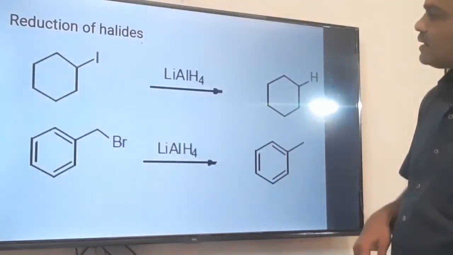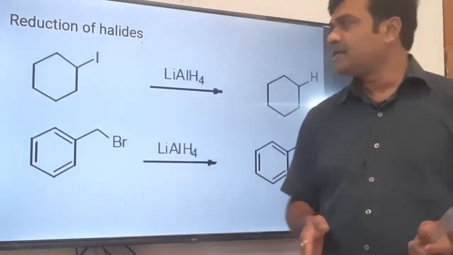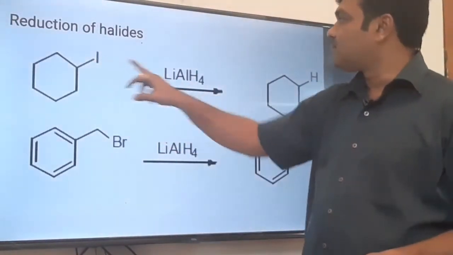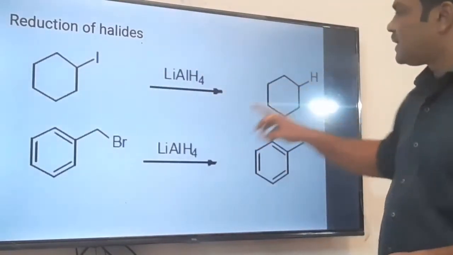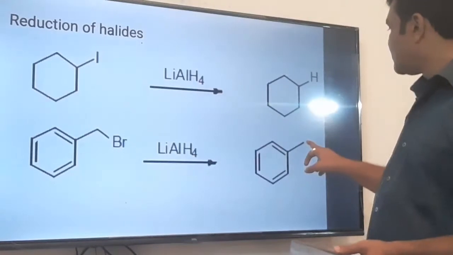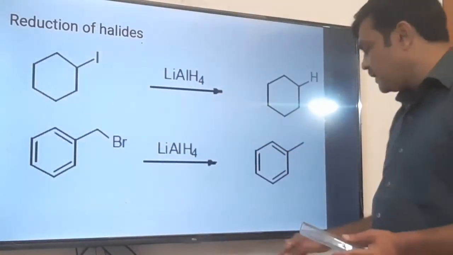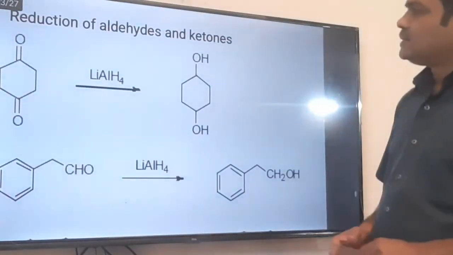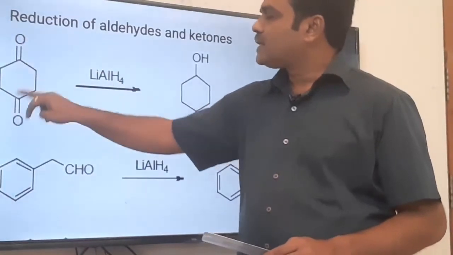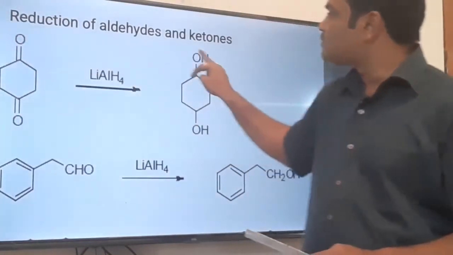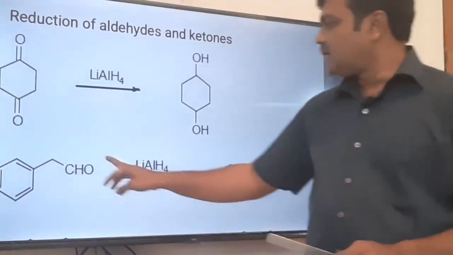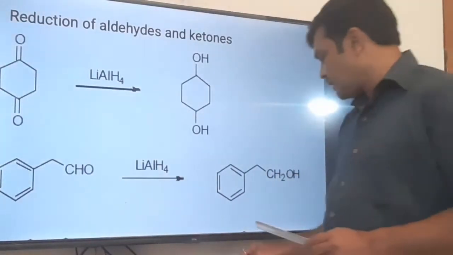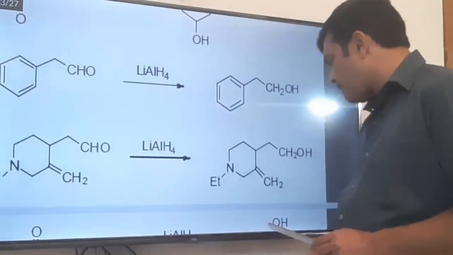These two examples are mentioned here just to show the reduction of halides with lithium aluminum hydride. Iodine, bromine, chlorine, whatever it may be, it will be replaced by H. So see, this is replaced by H. Here it is CH2Br, so we get CH3 because Br is replaced by hydride ion. Now it is a diketone. Two carbonyl groups are there, and both C double bond O will be reduced to secondary alcohol. This is an aldehyde, which is reduced to primary alcohol. These are the general examples.